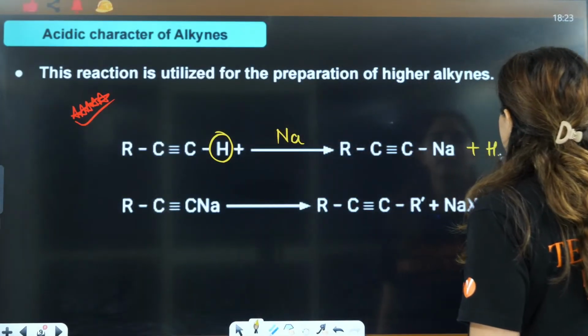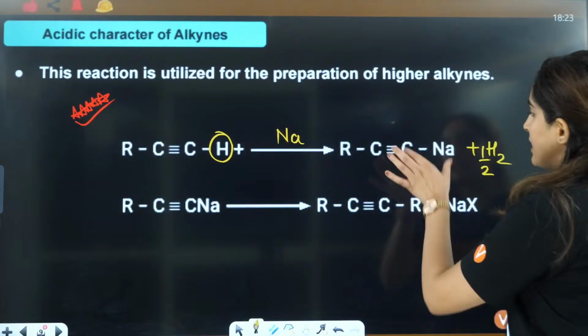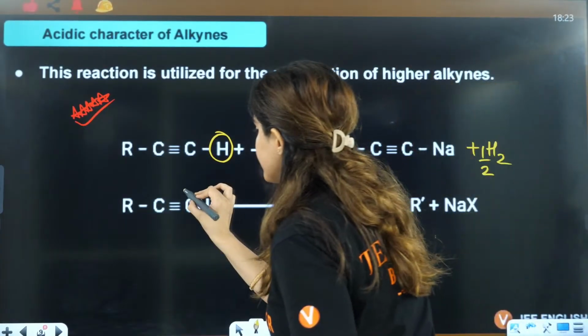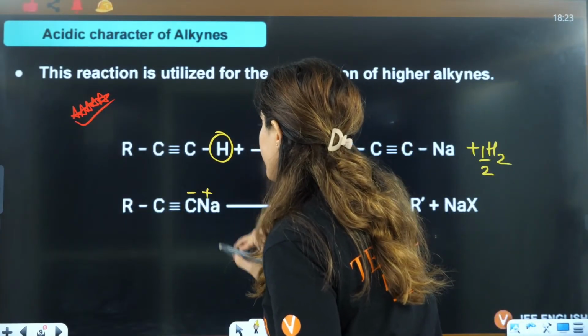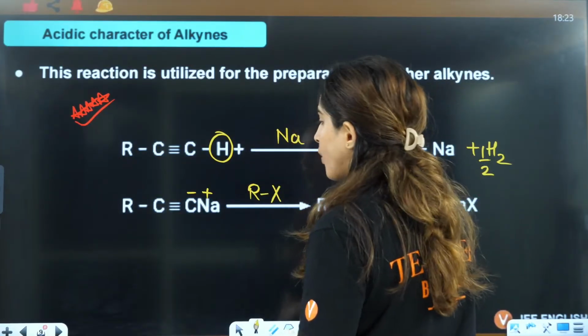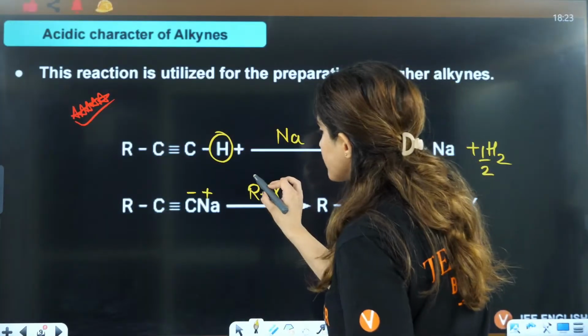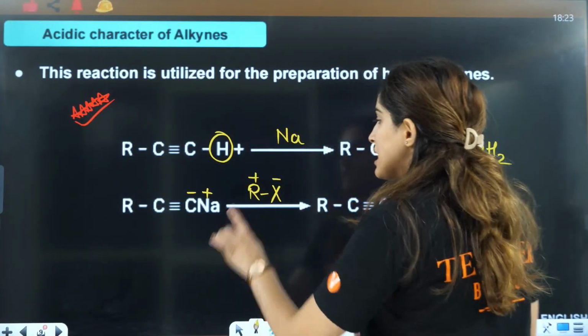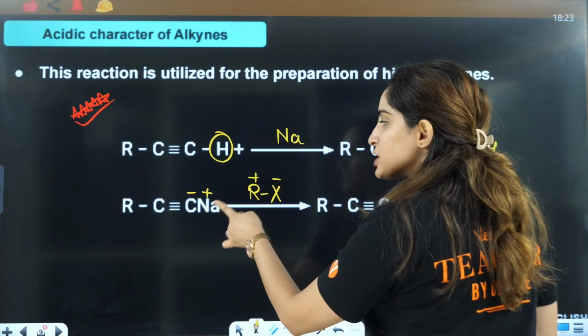Now this particular thing that is negative and positive here, when you react this with RX, what will happen? NaX, this is also positive, this is negative. This R will be replaced by the sodium here.